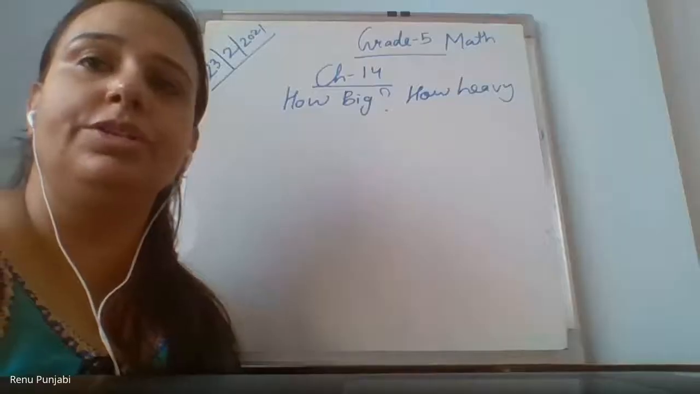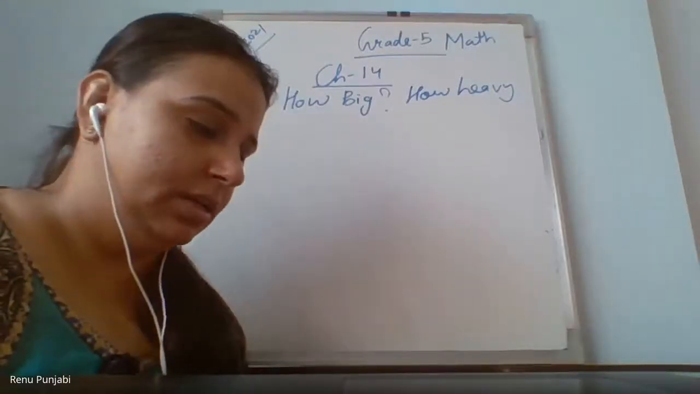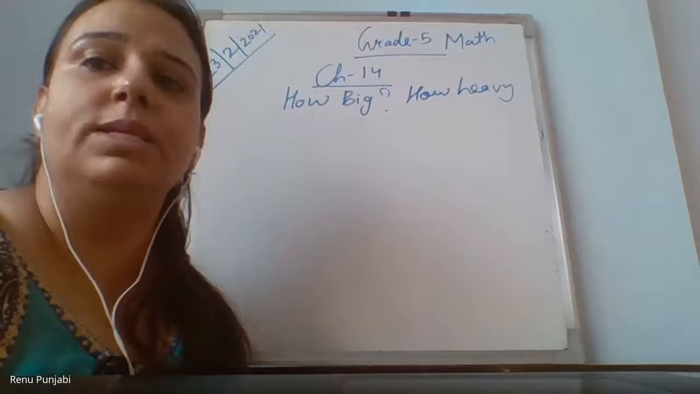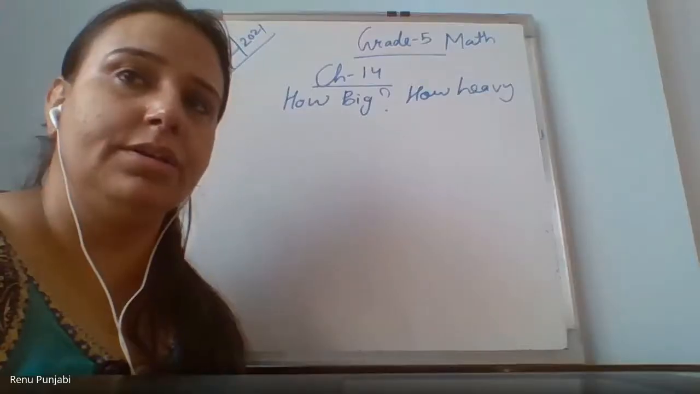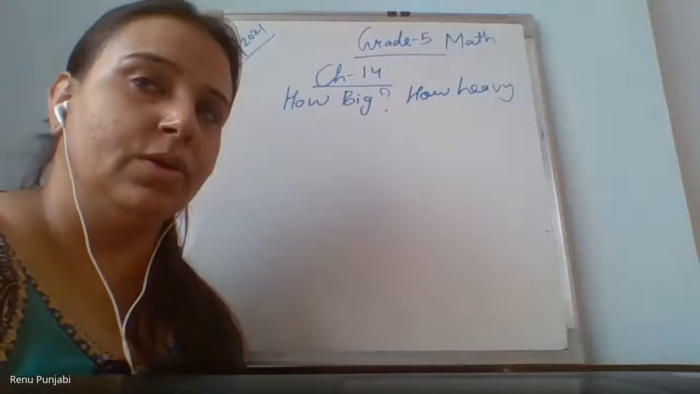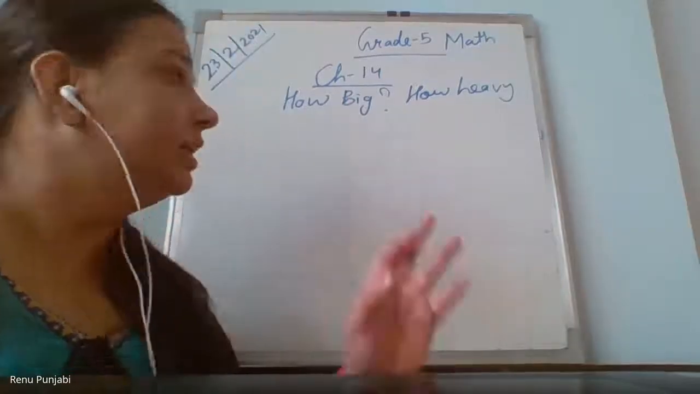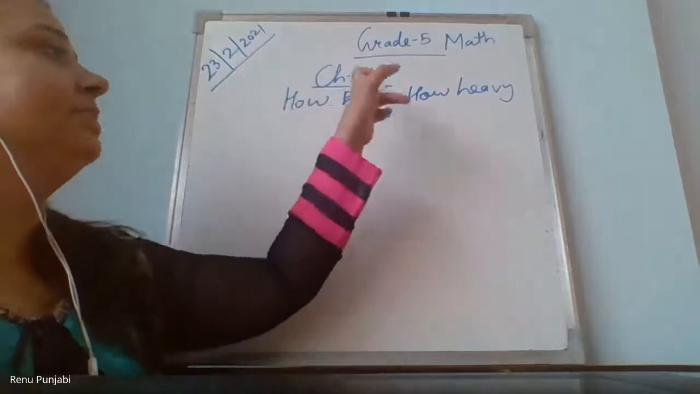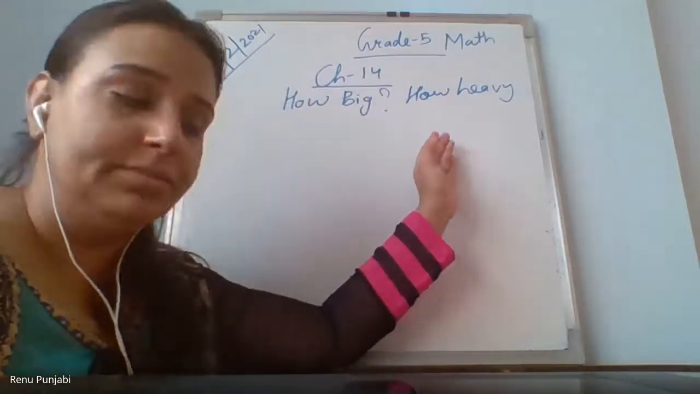Open your notebooks, sit with your pen, pencil, eraser. Put today's date. Good morning, everyone. Once again, good morning. Good morning, ma'am. Open your new fresh page. Write today's date. Write chapter number. Write chapter name.